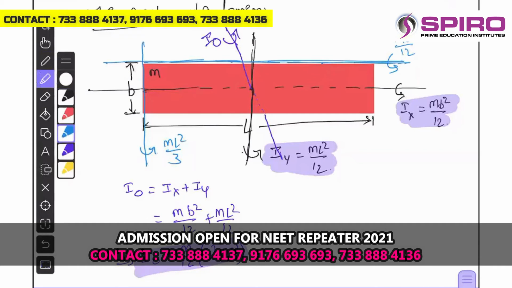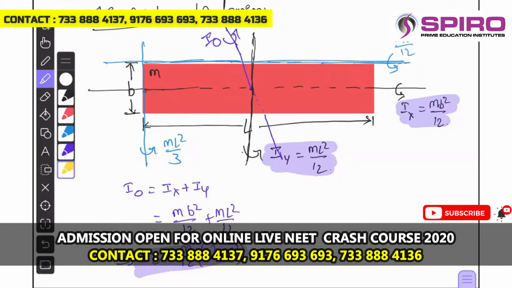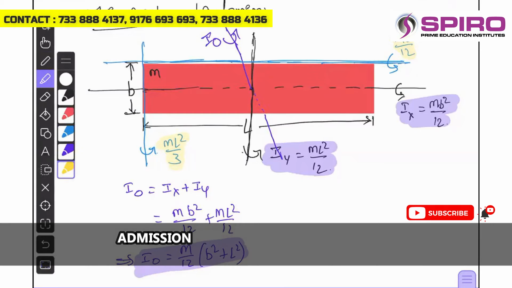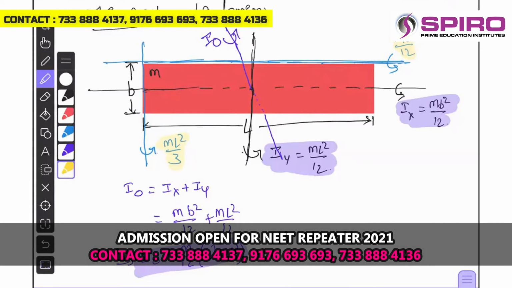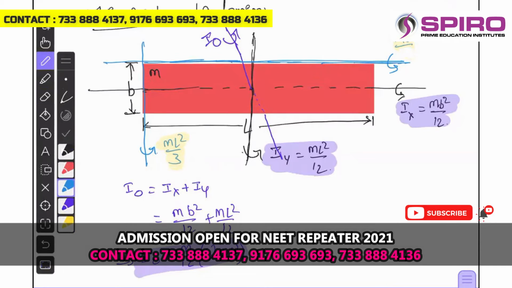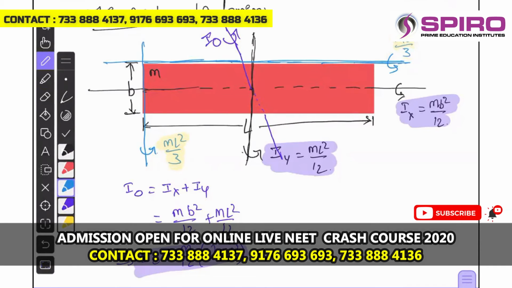These are also very important and you can remember these results as well. ML square by 3 and MB square by, I'm sorry, this is not 12, it will be 3. MB square by 3.